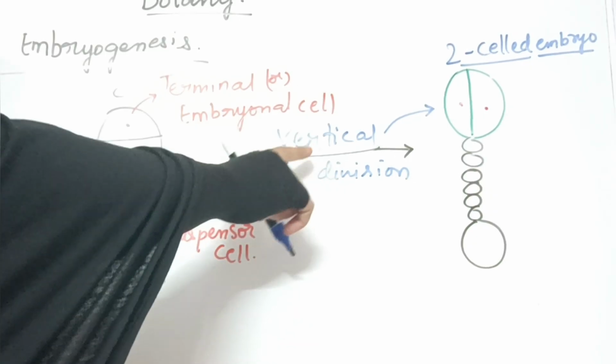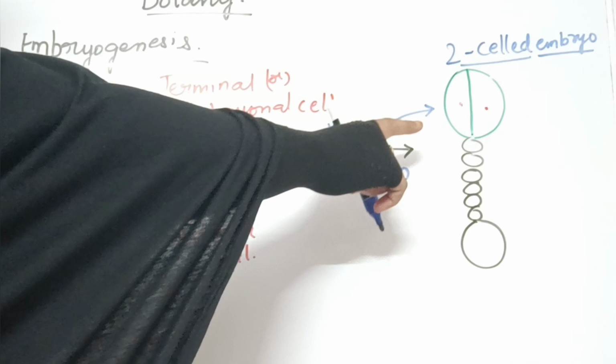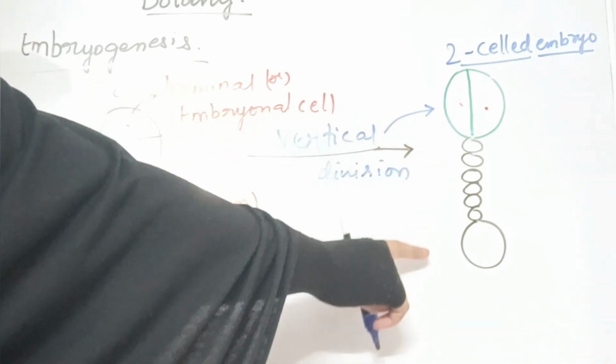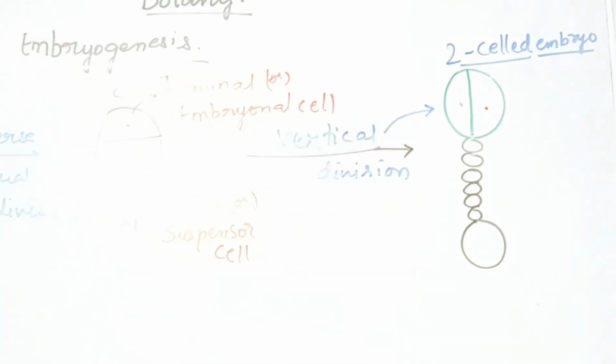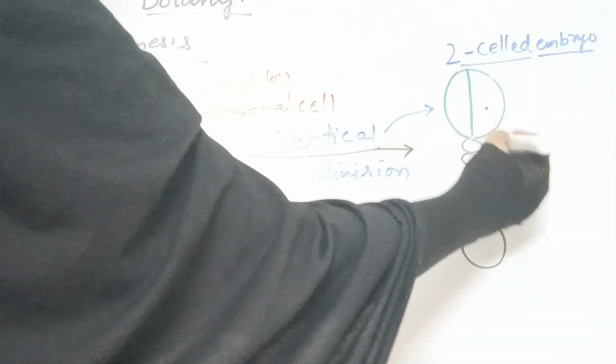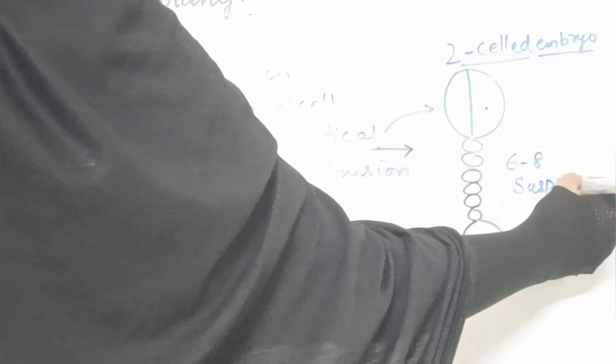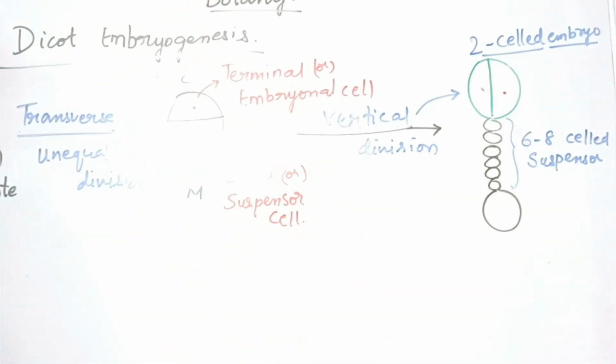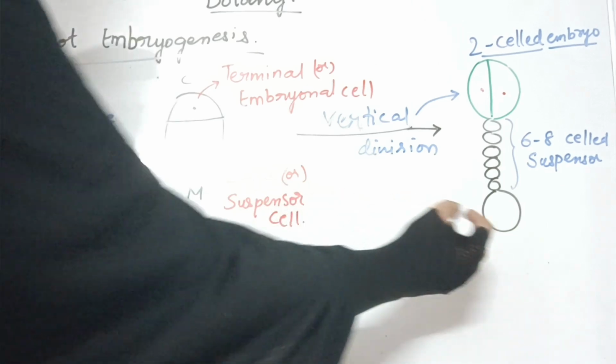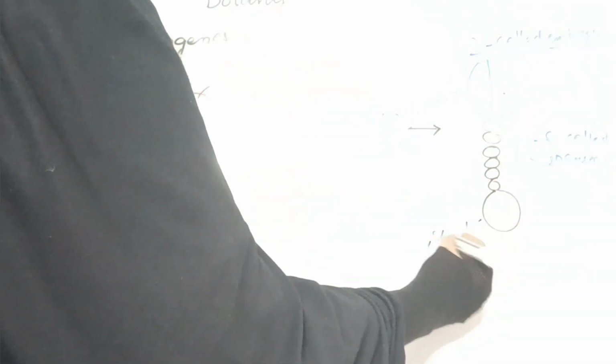See, after the first vertical division, the embryo will look like this, and the rest, all the suspensor cells, will undergo transverse division and will form at least 6 to 8 suspensor cells, or we can say 6 to 8 cells here, which we call suspensors. A 6 to 8 celled suspensor will be formed, and the last one, which is at the base, we call the first cell of the suspensor or haustorial cell.